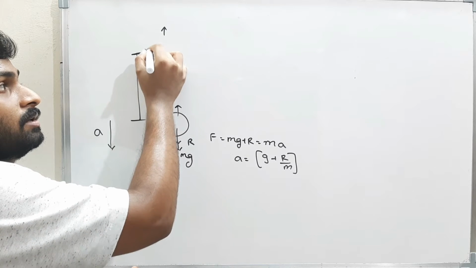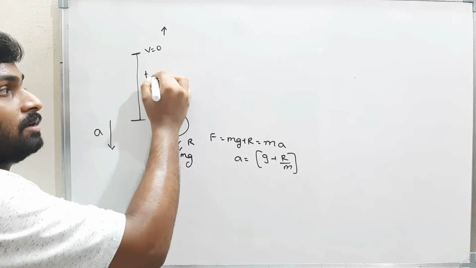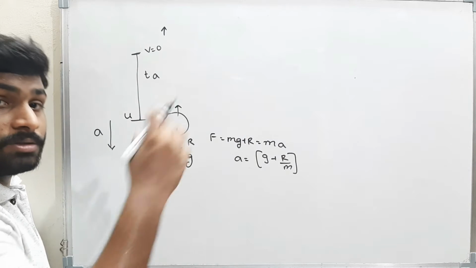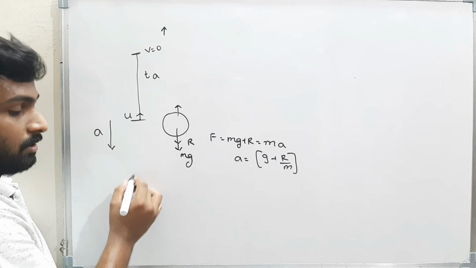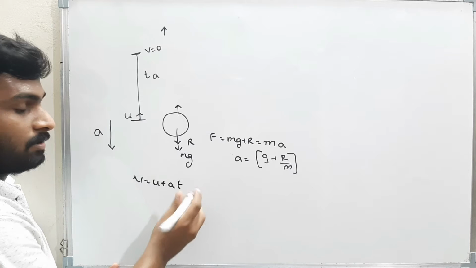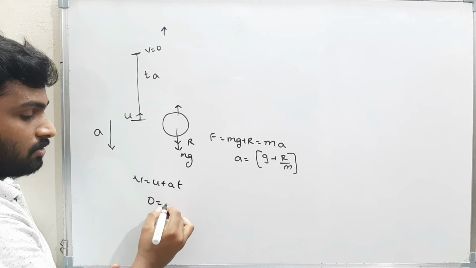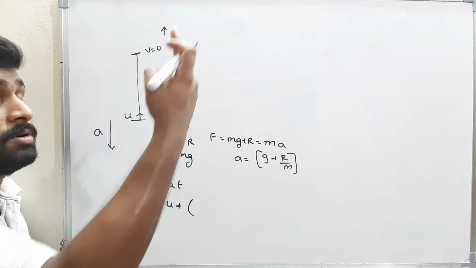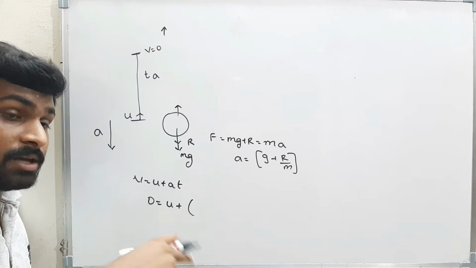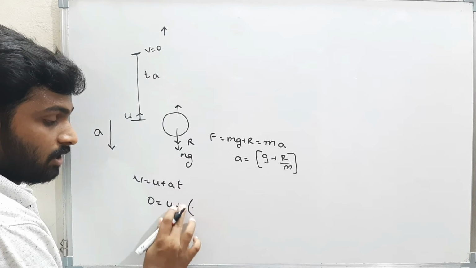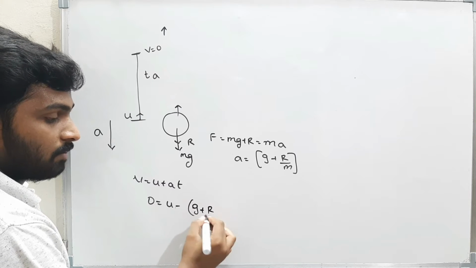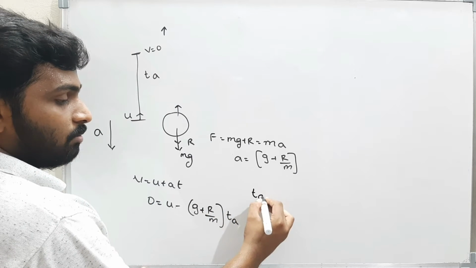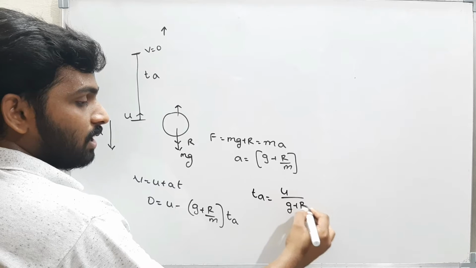At the maximum height, the final velocity is 0. The time taken is the time of ascent. Here the initial velocity is u; I projected the body with a velocity u. Now what is the time of ascent? v is equal to u plus at. The final velocity is 0, so 0 is equal to u plus the acceleration. When the body is moving upwards, the acceleration is acting downwards, so I have to take the acceleration as negative. Therefore, 0 equals u minus g plus r by m into t, where t is the time of ascent. Now what is the time of ascent? The time of ascent is u by g plus r by m.